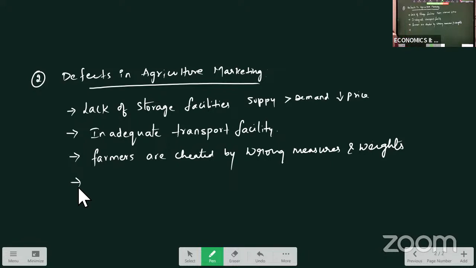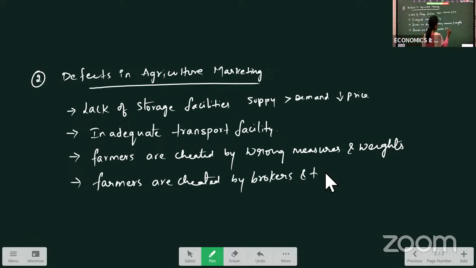And they are also cheated by brokers and traders. Farmers are cheated by brokers and traders, meaning by giving less commission or less price to their output, or they may say that this product is not of good quality. In that way, they may give less price. So this way, farmers are cheated by brokers and traders, not only by wrong weights and measurement.